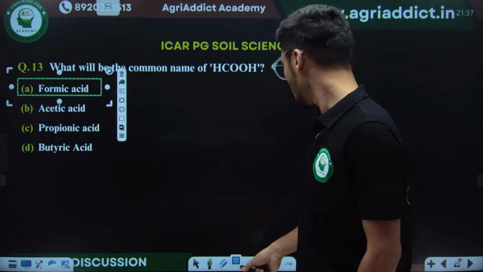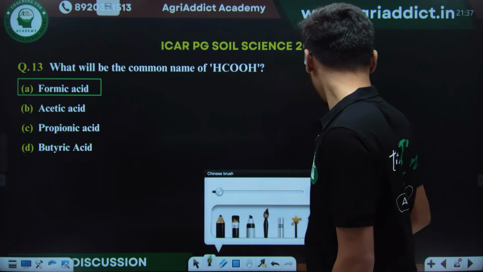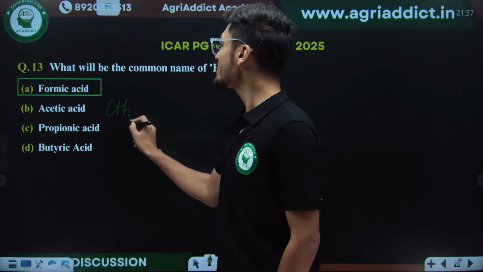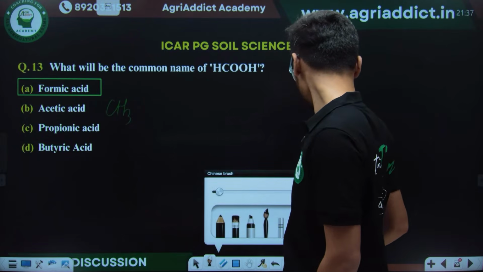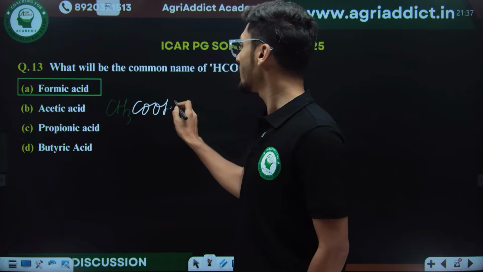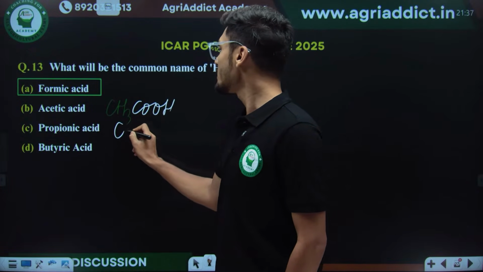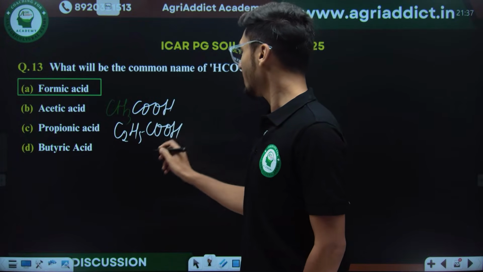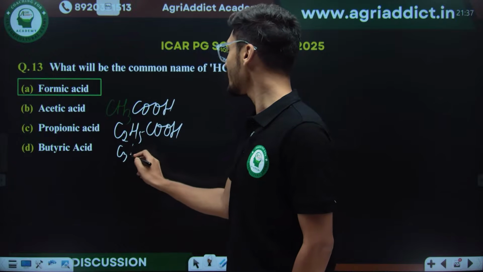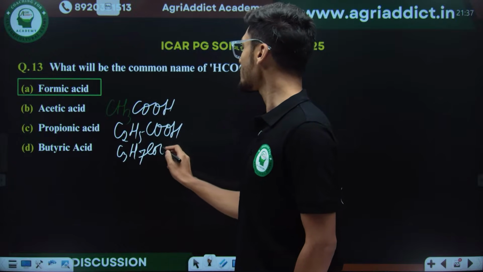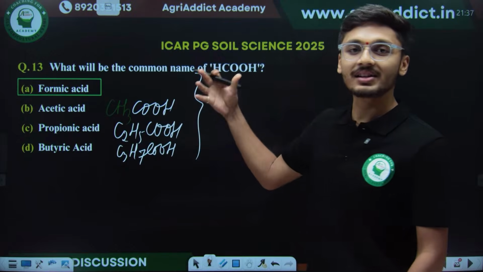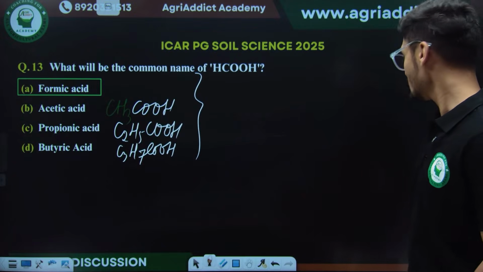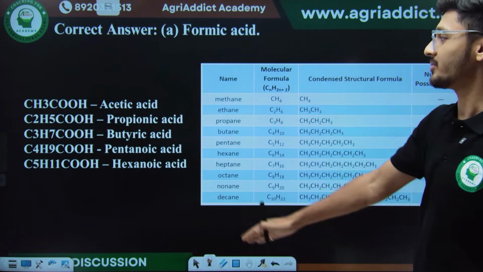So now let's know ki what will be the formula for acetic acid. Acetic acid is CH3COOH. Then propionic acid is C2H5COOH and butyric acid is C3H7COOH. तो ये भी सारे याद रख लेंगे. अगर कभी एग्जाम में HCOH के अलावा CH3COOH या C2H5COOH पूछ लिया तो वो भी हमें आना चाहिए.